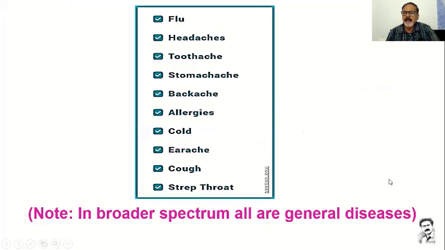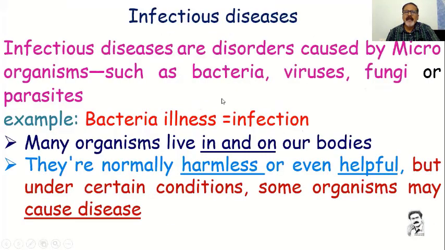So in a broader spectrum, all are general diseases only. Infectious diseases are disorders caused by microorganisms such as bacteria, virus, fungus, or parasites. If any parasite is involved in the disease, then it is called an infectious disease.